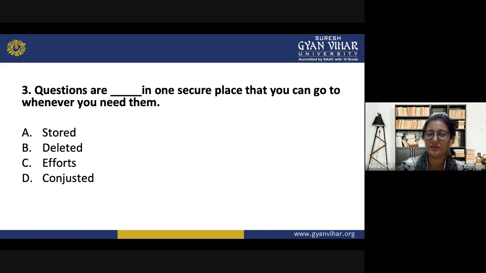No one can disturb them, and whenever you need them, at the time of exam, or you need to practice, or after attending certain class, going through a lesson, you want to review your knowledge, you can go and practice on as many questions as you want. So the correct answer is stored.